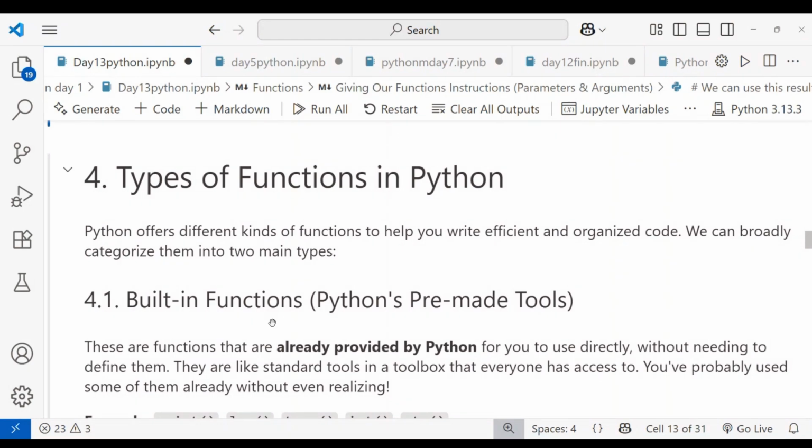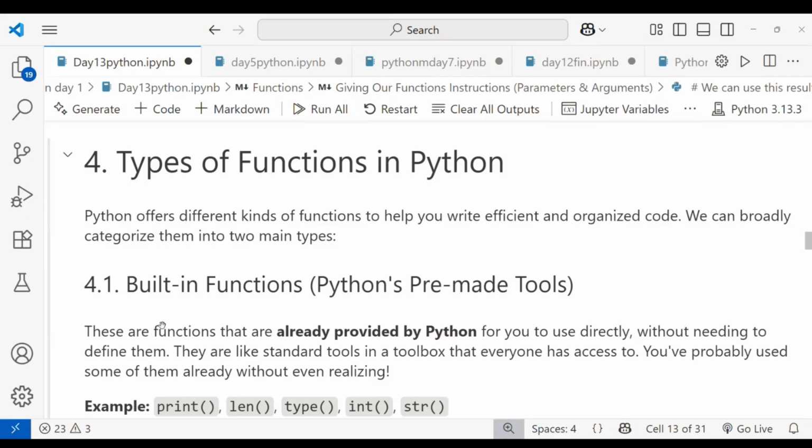Built-in functions are predefined tasks, already declared, provided by Python for your direct use without needing to define them.